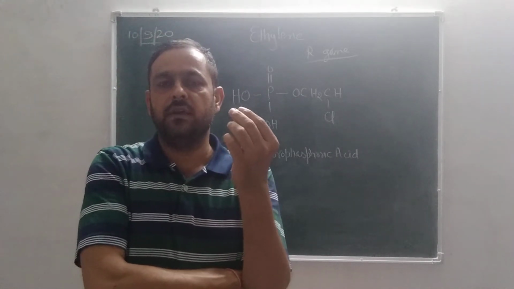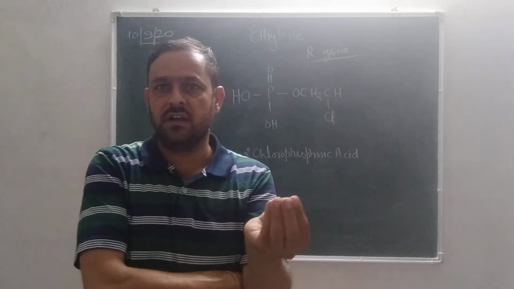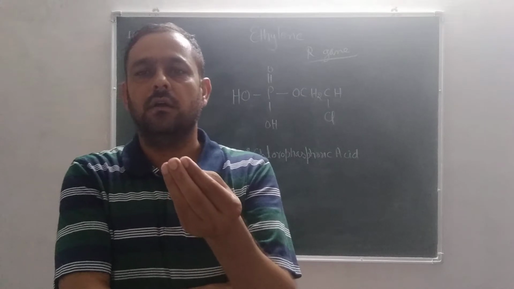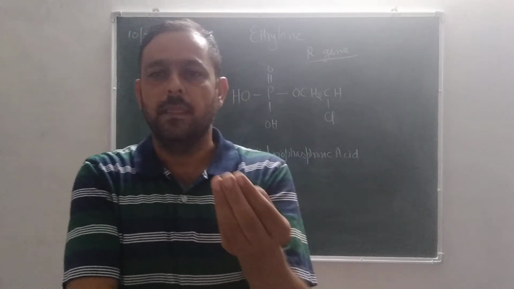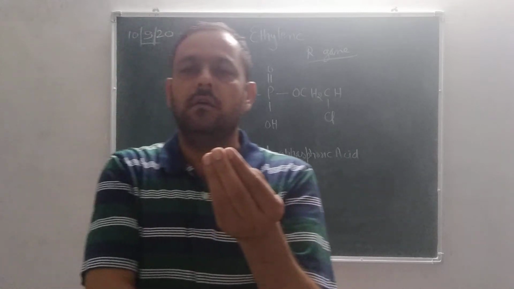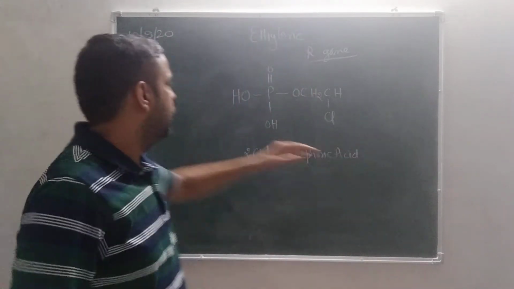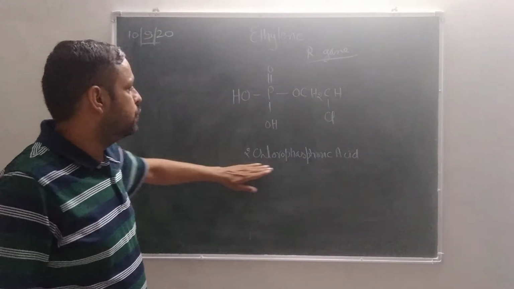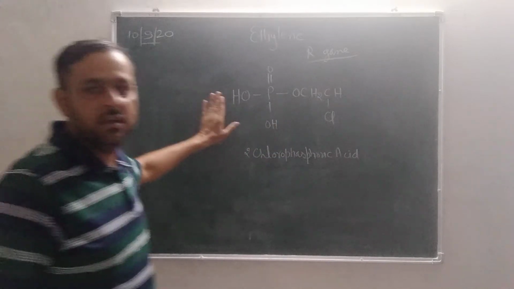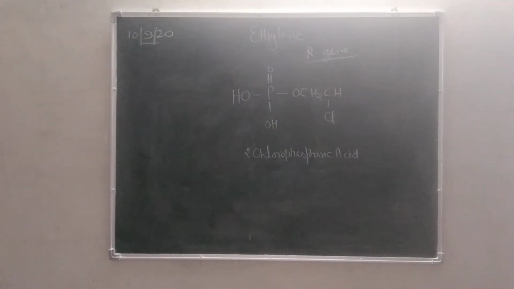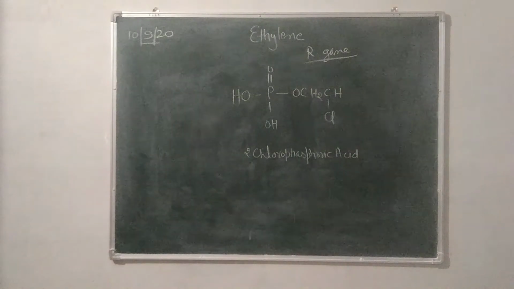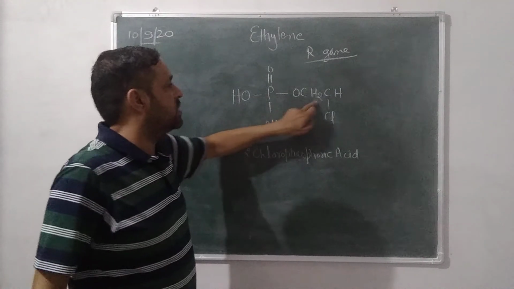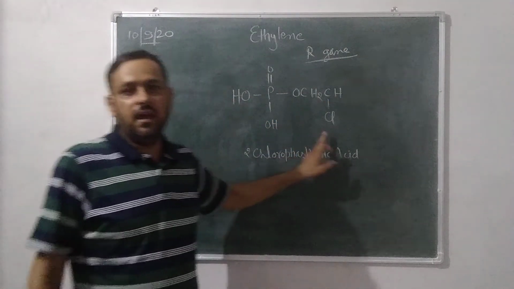In artificial conditions, ethephon is used in the place of ethylene for maturation of fruit. Ethylene is obtained from ethephon, or we can say the chemical structure of ethephon is 2-chloroethylphosphonic acid. Its structural formula is written on the board. You see clearly, a phosphonic acid group attached to a chloroethyl group.